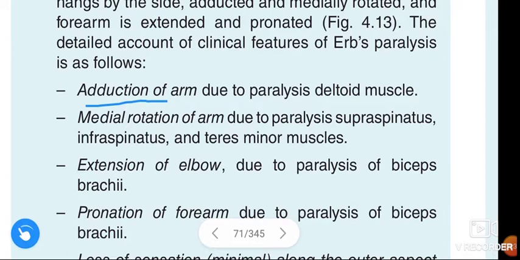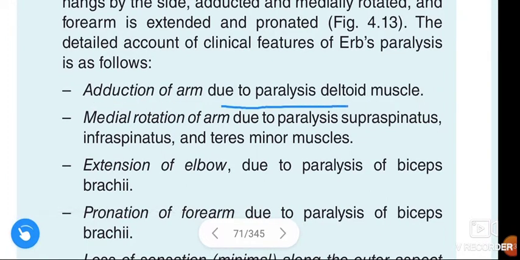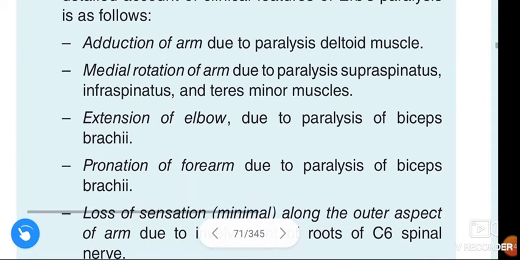Adduction of the arm due to paralysis of the deltoid muscle. Medial rotation of the arm due to paralysis of supraspinatus, infraspinatus and teres minor muscles.